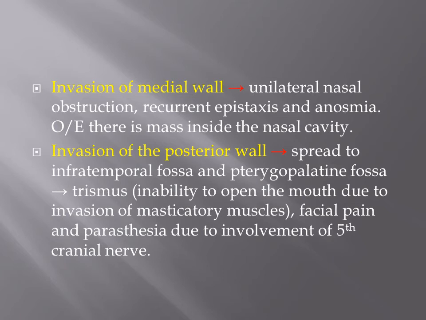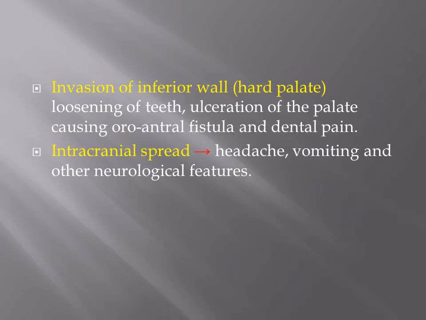If it passes posteriorly, it will invade the posterior wall of the maxillary sinus. Posterior to the posterior wall of the maxillary sinus are the infratemporal and pterygopalatine fossae. So it will cause trismus, which is the inability to open the mouth due to invasion of the masticatory muscles. Also facial pain and paresthesia due to involvement of the fifth cranial nerve, the trigeminal nerve.